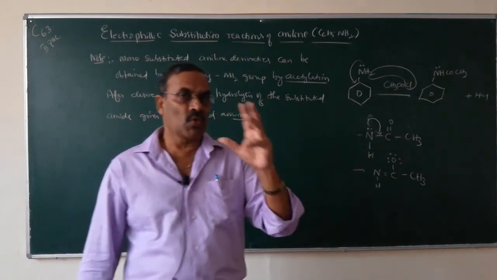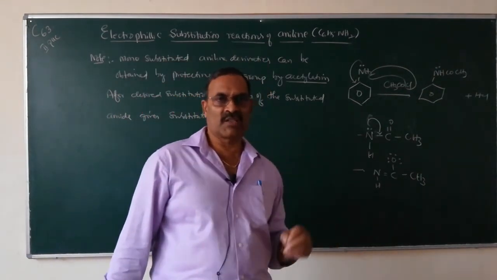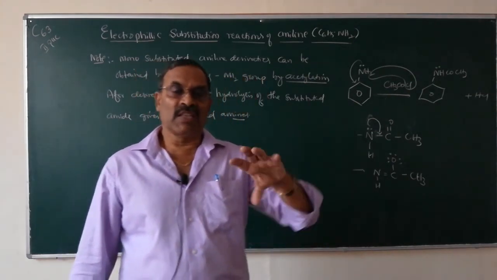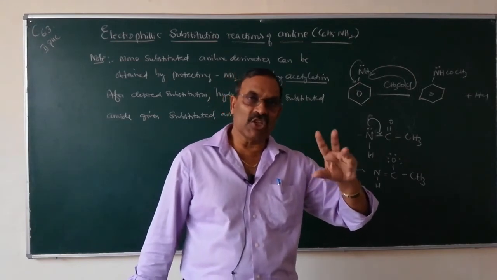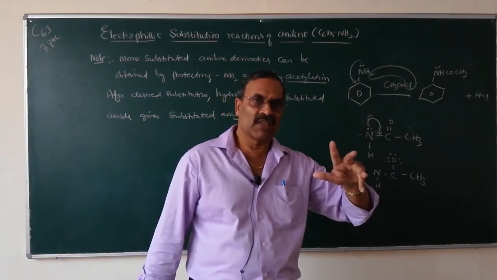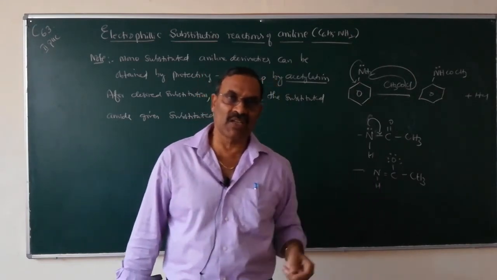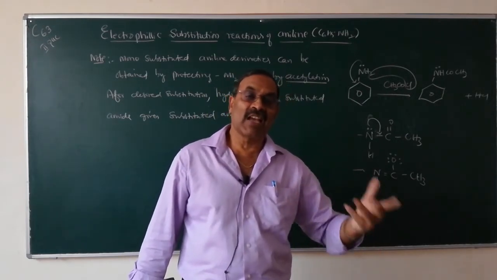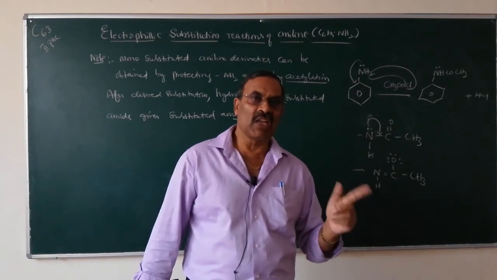If you want only mono substituted products, how can it be achieved from aniline? The NH2 group of aniline should be protected. It should be made deactivated. How should it be made deactivated? By acetylation, converting the amine into an amide.